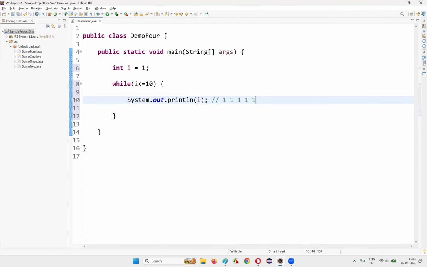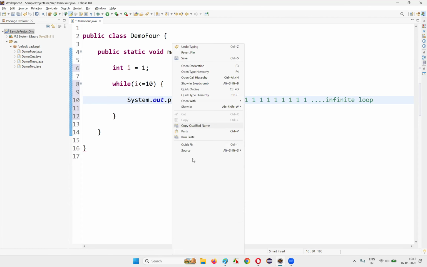So is there any end? This will keep on printing 1. How many times? Infinite times. There is no end to this program. If I run this code, the program will not stop running. We are entering into an infinite loop when running the program.